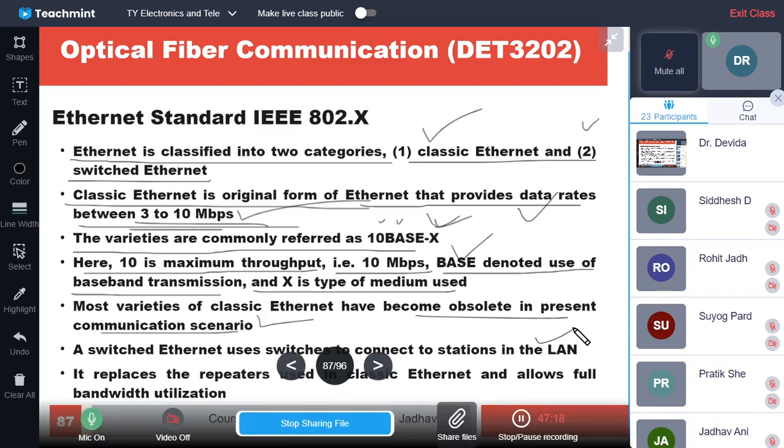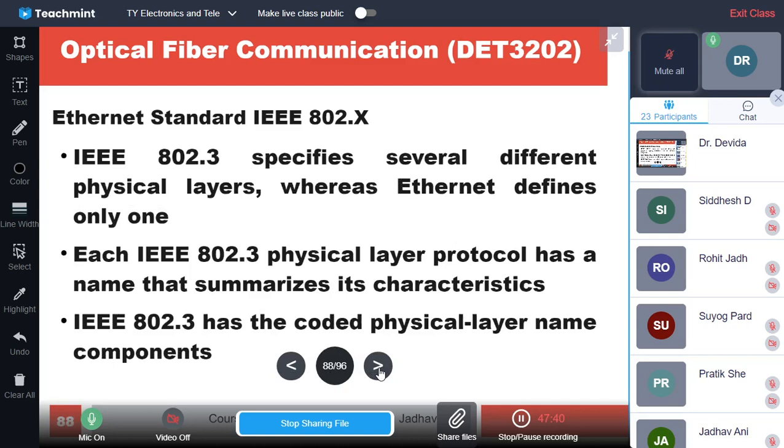Station to station connection is not there; in between the switches are there. Repeaters in the classic Ethernet are replaced with switches, and that allows full bandwidth utilization. So switches are introduced, and that becomes switched Ethernet.